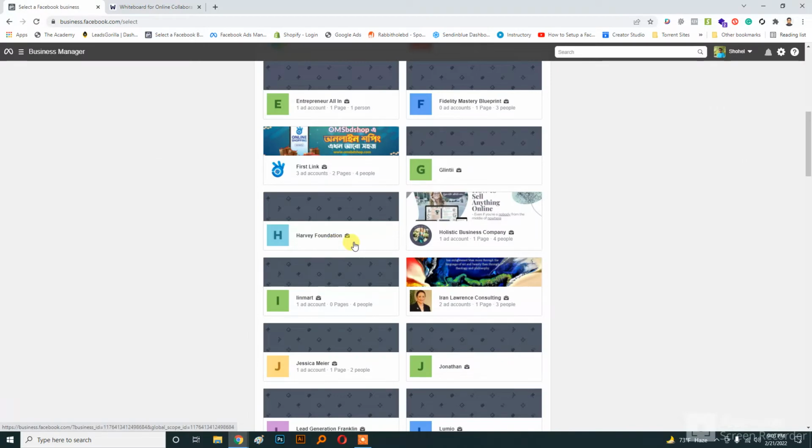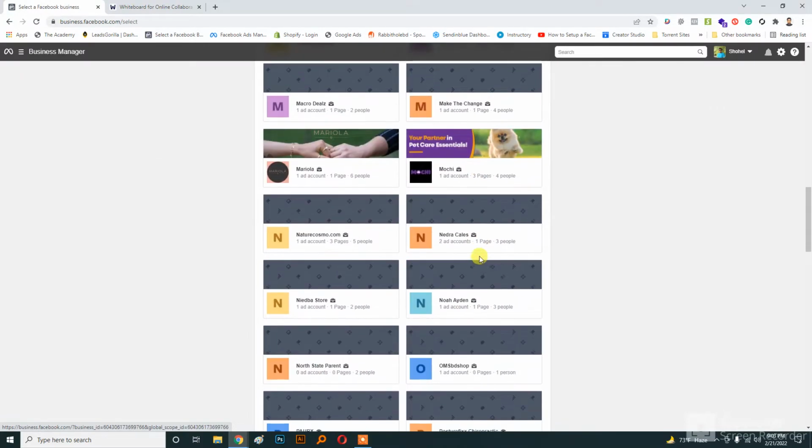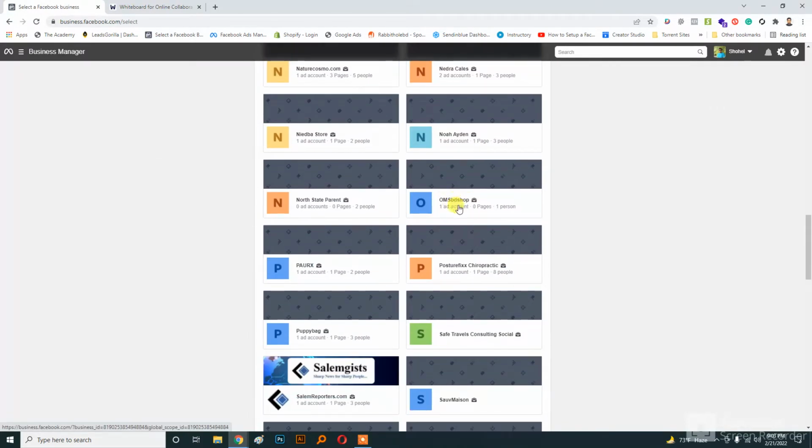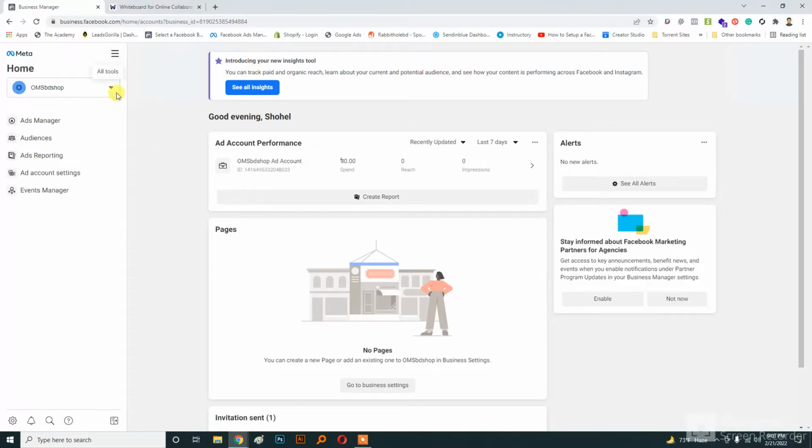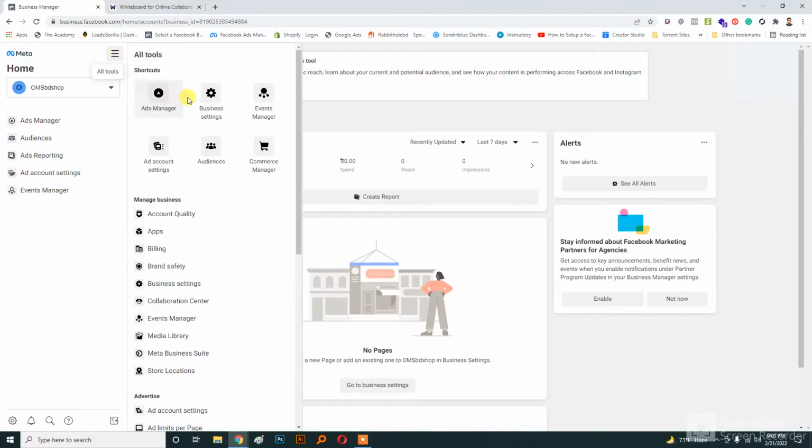So I'm going to add someone in my business manager account on this one. So I'll click on it. It will take some time, around 30 seconds, to show up, and after that I'll click on the hamburger menu from the left top corner here, and then I'll click business setting.